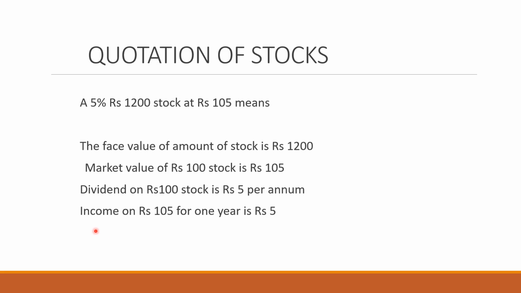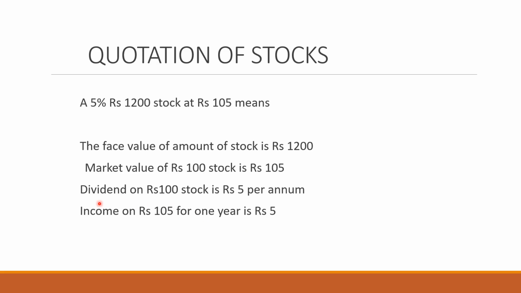When we will be talking about the word income, you will say income on 105 for 1 year is rupees 5. You will not say that income on rupees 100 is 5. No, because you haven't spent rupees 100. You have spent for 100 stock, you have spent rupees 105. So when we will be talking about the income, you will be taking the figure which you have spent on that stock. Now in this case, the amount spent on the stock is not 100. The amount spent on the stock is 105. Therefore, income on 105 will be rupees 5.